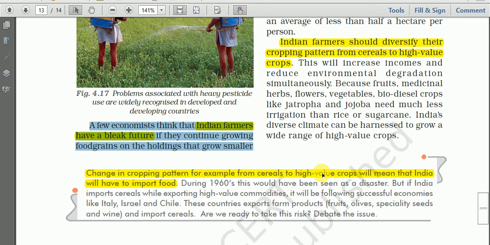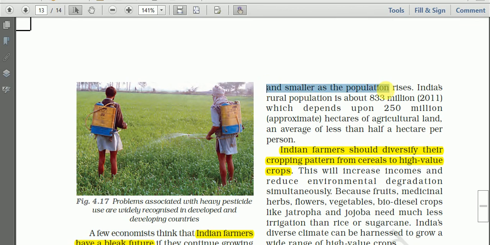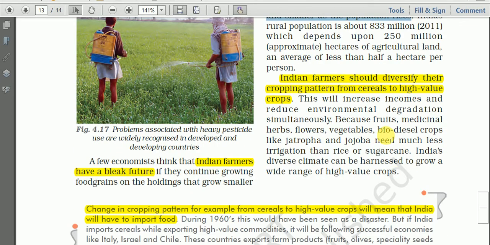There is no prospect if they continue growing food grains on holdings that grow smaller and smaller as the population rises. We have learned earlier that fragmentation of land holding is there in India.